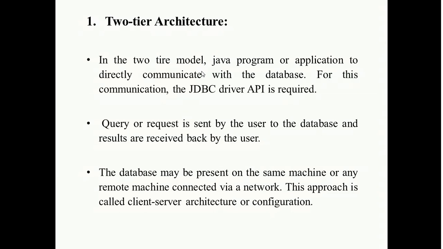The database may be present on the same machine or on a remote machine connected via a network, and this approach is called a client-server architecture or configuration. In the 2-tier architecture, it provides direct communication between the Java application and the database, and it requires the JDBC driver that can help to communicate with the particular database. The JDBC driver is nothing but the JDBC API.